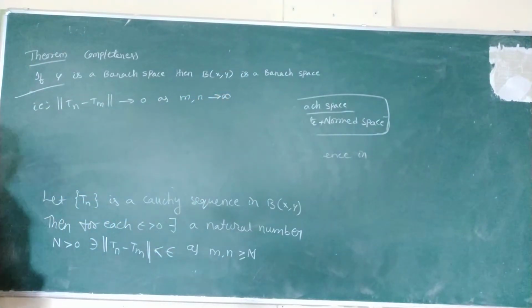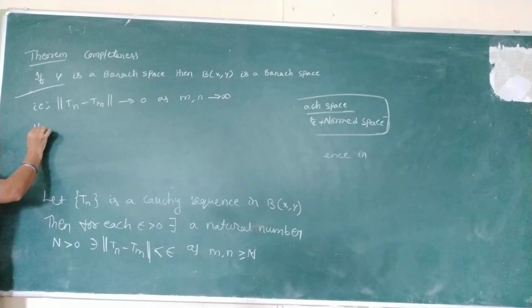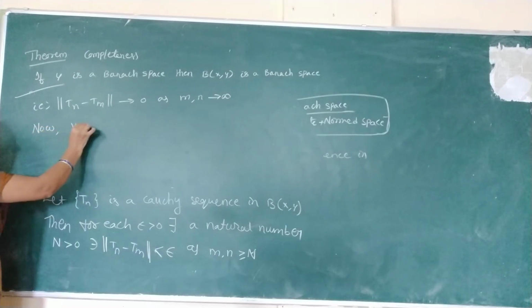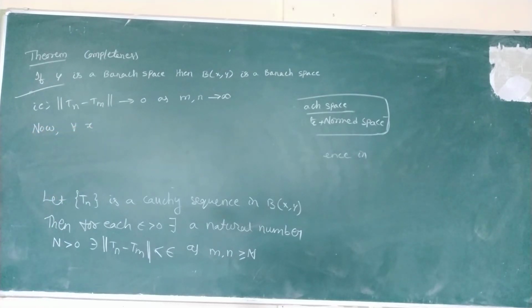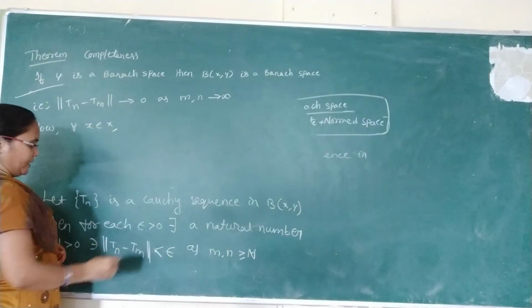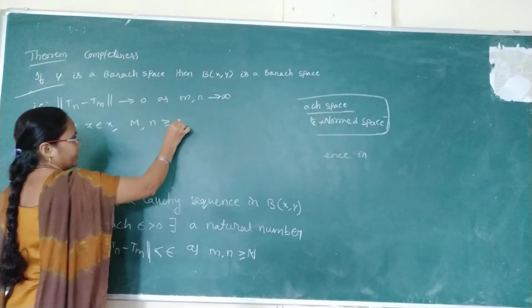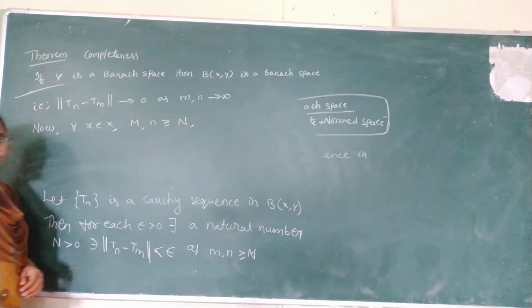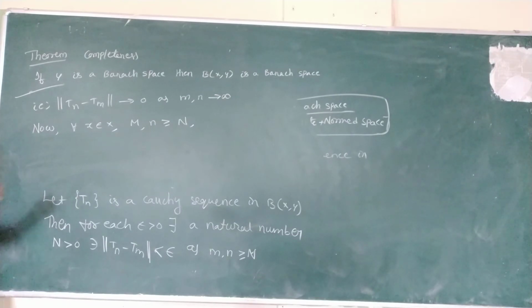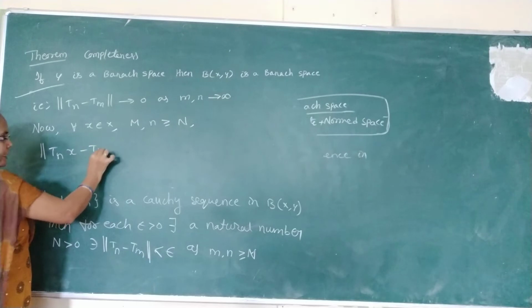Now the same thing we have to write at variable x. So next line is, now for all x belongs to capital X, m, n greater than or equal to capital N, here we have to calculate norm Tnx minus Tmx.